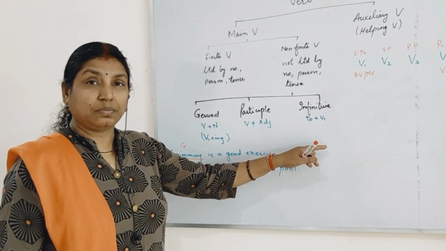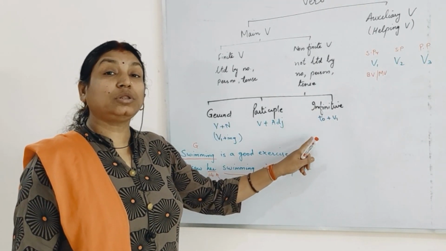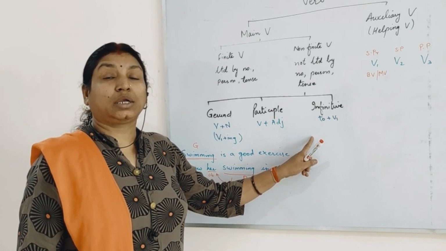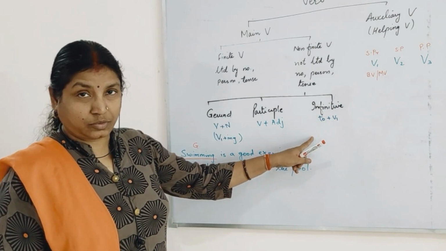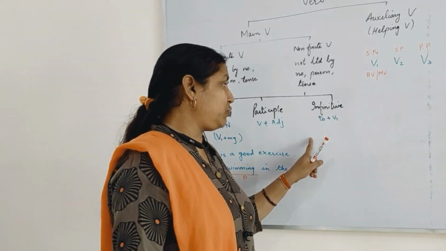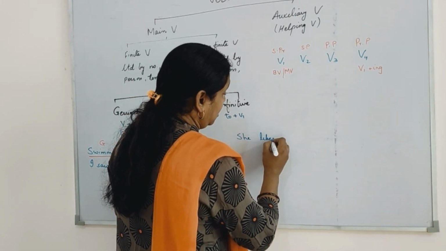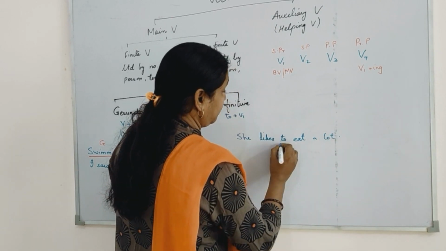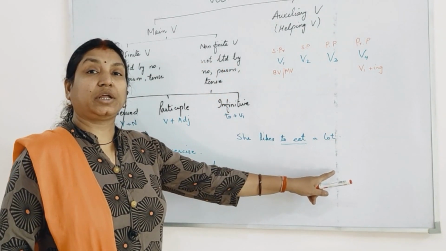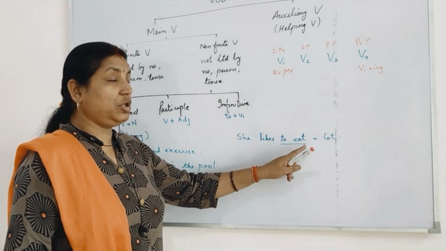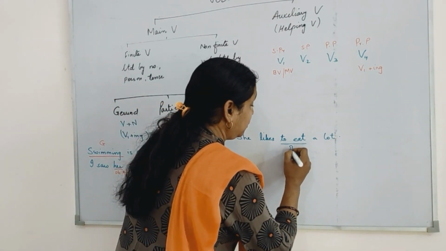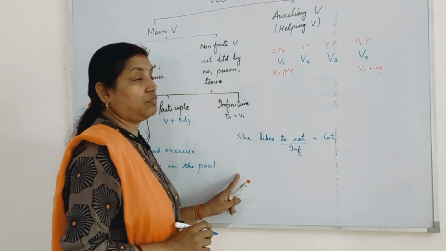Infinitive is a verb, base form of the verb with to attached to it. We call it the to form of verb. Example, she likes to eat a lot. So here to eat is an infinitive, a verb functioning as